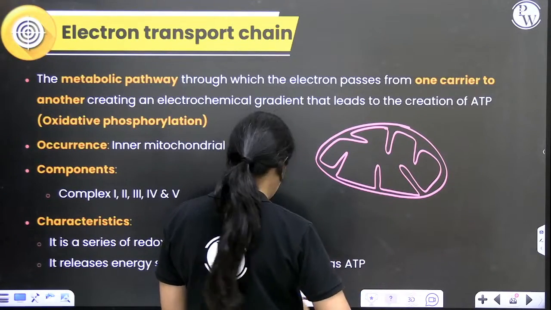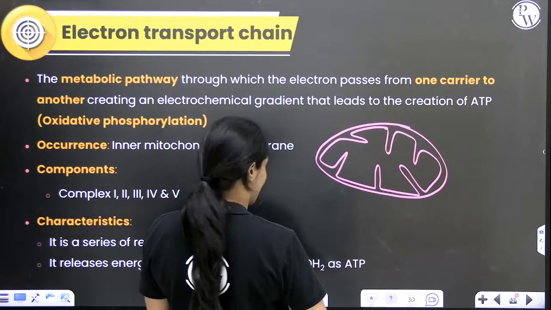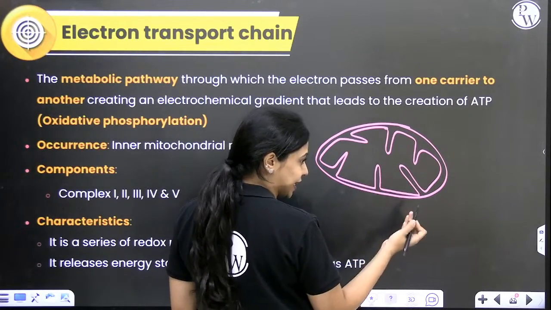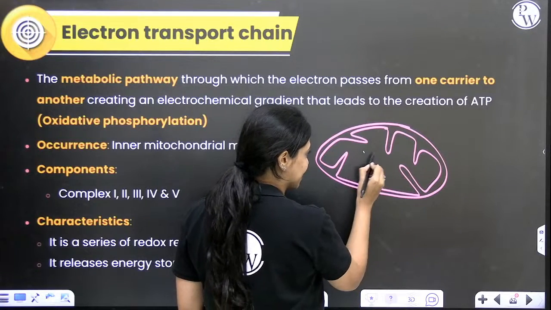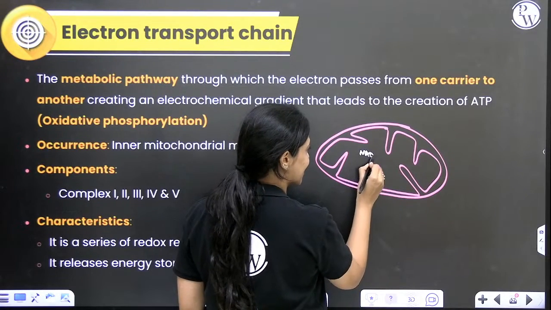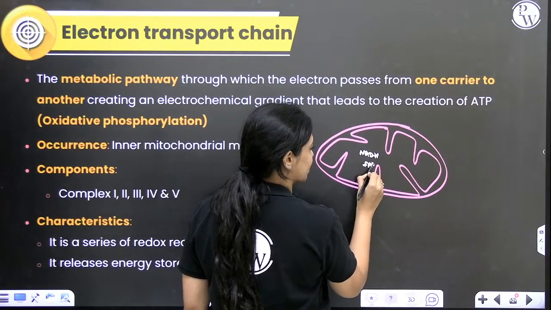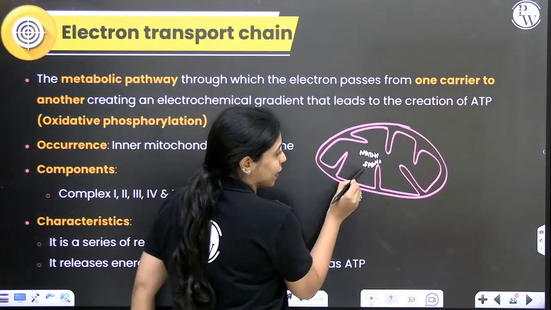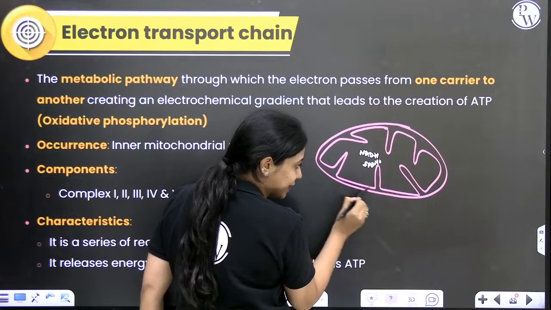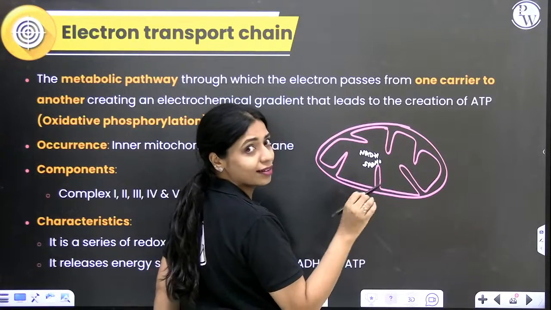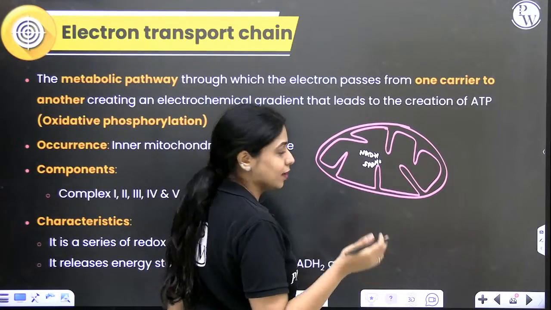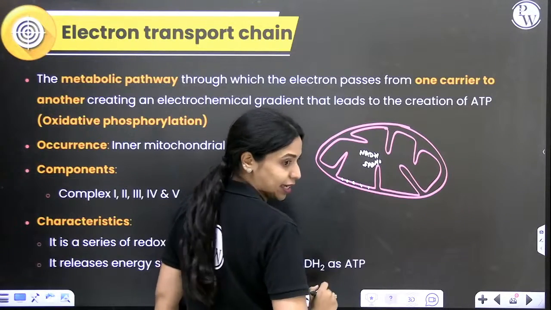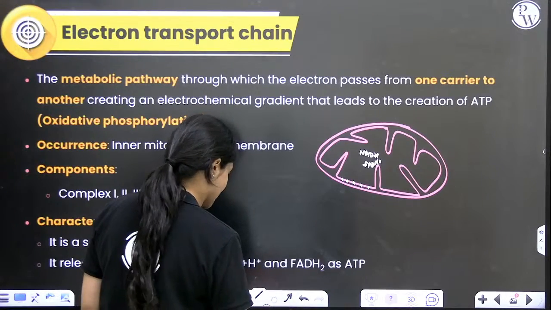Whatever link reaction and Krebs cycle took place, all of that happened here. Whatever NADH and FADH2 are produced, they are present here. Whatever we obtain from link reaction and Krebs cycle has to go to the inner mitochondrial membrane for getting ATP. Within the inner mitochondrial membrane is where we have the ETC or your electron transport system.